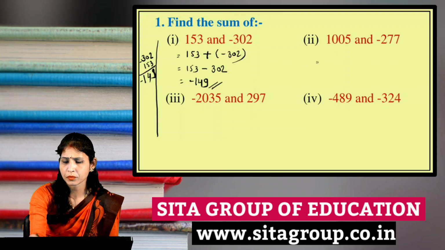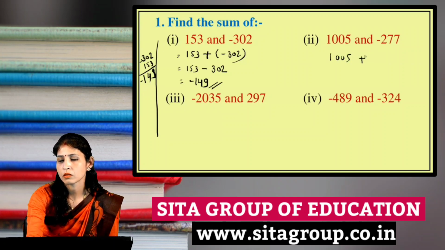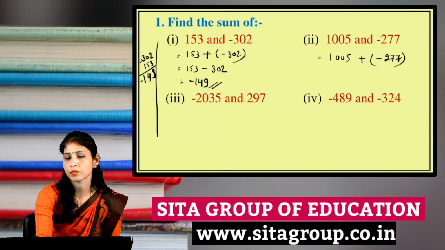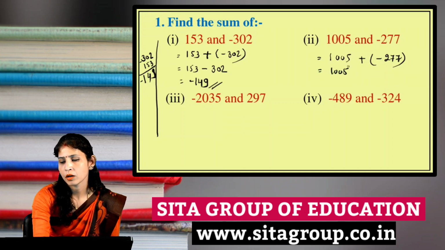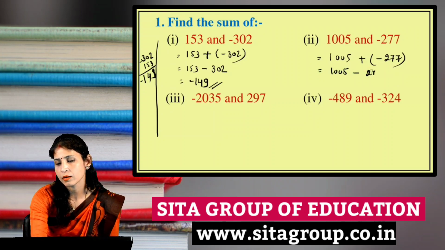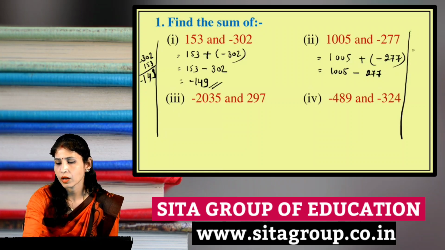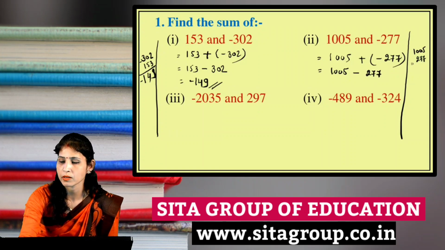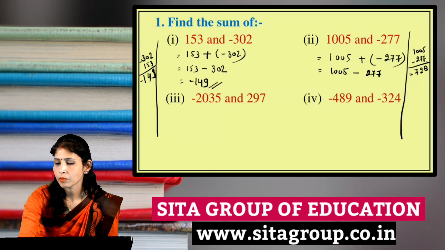Next, the next question is given: 1005 plus minus 207. The same process we will apply. 1005, plus minus becomes minus, 207. Again we will subtract, because one is a positive number and one is a negative number. 15 minus 7, 8 will come here. 9 minus 7 is 2. 9 minus 2 is 7, and the plus sign will come here.